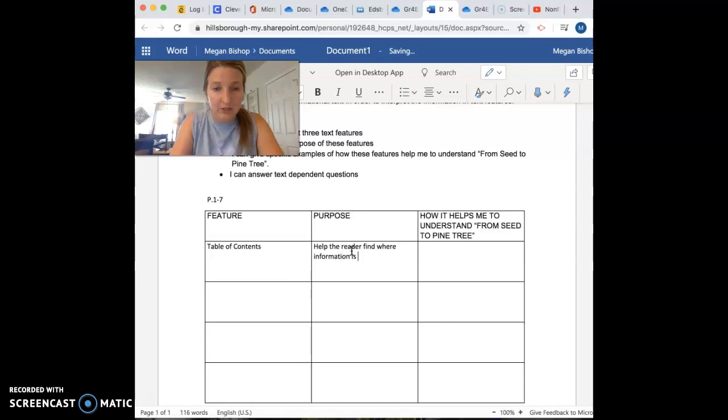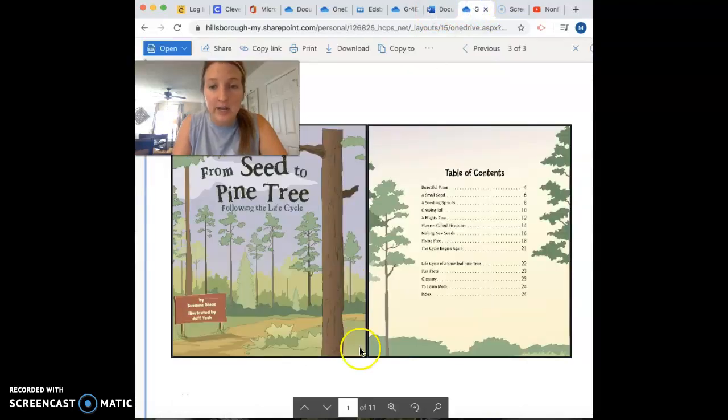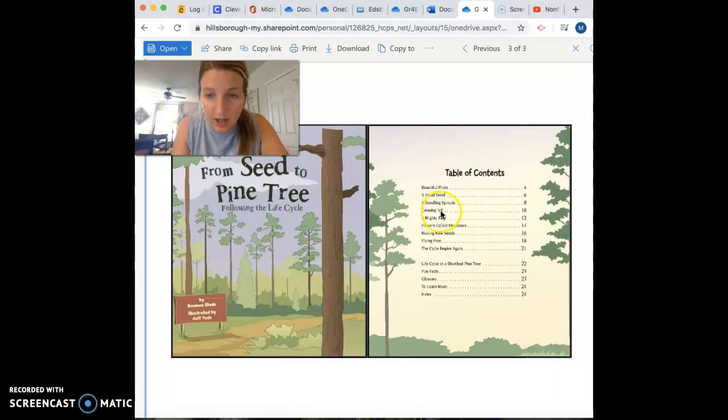So if I were to do a research project and I wanted to go to a text just to find, let's see, how tall pine trees grow, then I might go to page 10. So I'm inferring right now, this title is called Growing Tall. I can infer that this is about how tall a pine tree grows. And then this is interesting. It says flowers called pine cones. I didn't know that pine cones were also considered a flower, so that's pretty cool.